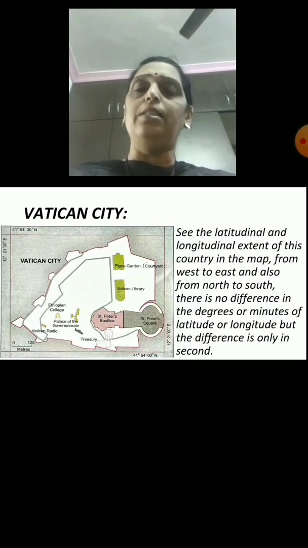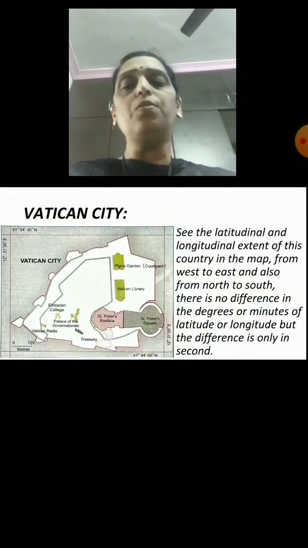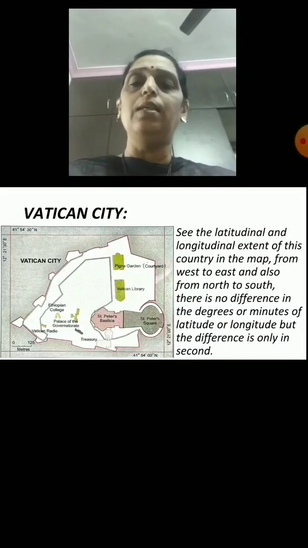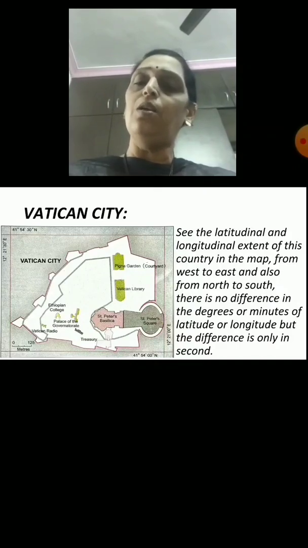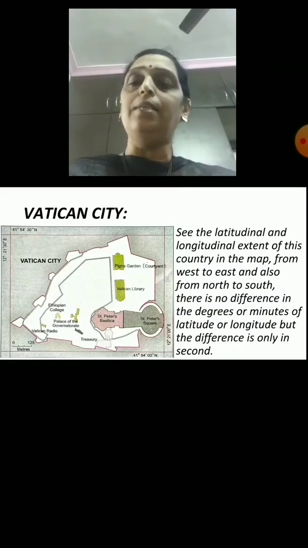See the latitudinal and longitudinal extent of this country in the map from west to east and also from north to south. There is no difference in the degrees or minutes of the latitude or longitude, but the difference is only in seconds. You can see to your left hand side above and to your right hand side below.